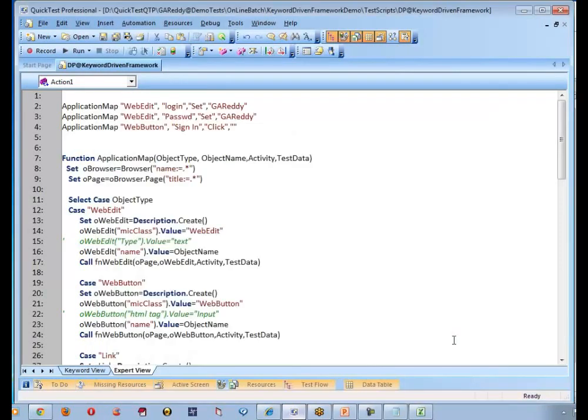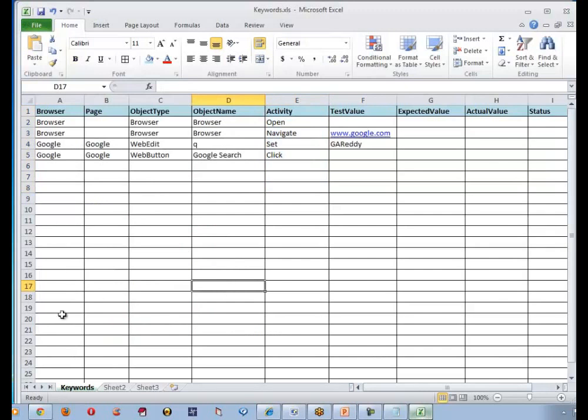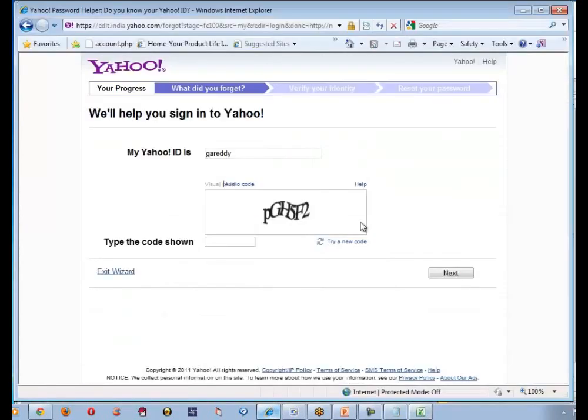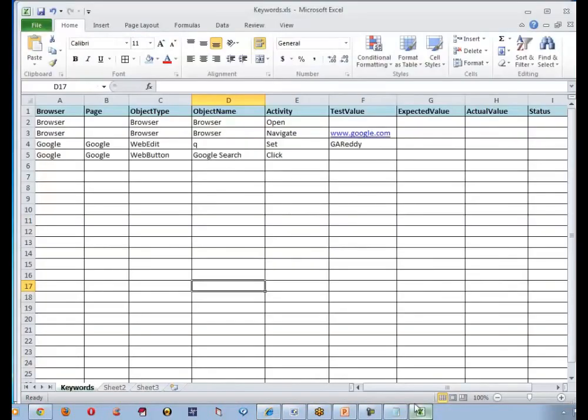Now what I wanted to do is, so far we are passing static values here, correct? Web edit, login, set, these are all static. I don't want to do this. Let's say I have got 1,000 test cases. While I click on this Yahoo button, I want to enter my name, fill up this information, click on the next button, then do some more actions here. Whatever I do, I want to make them test cases in Excel. Whatever I put into the Excel, my script has to read it and do that for us. Is that logic clear?